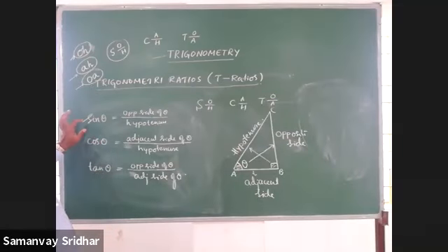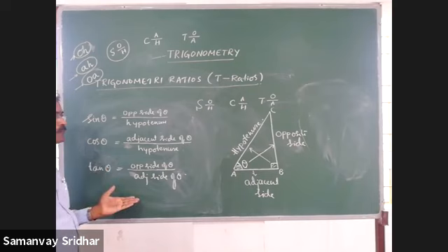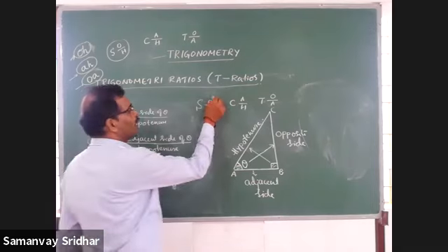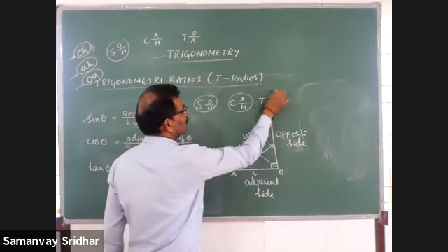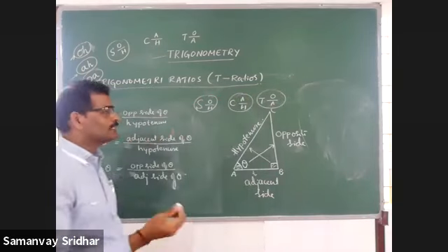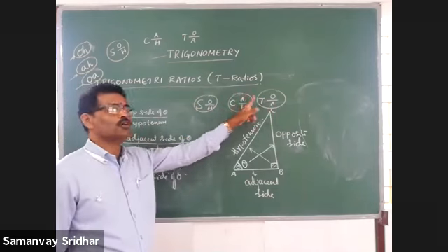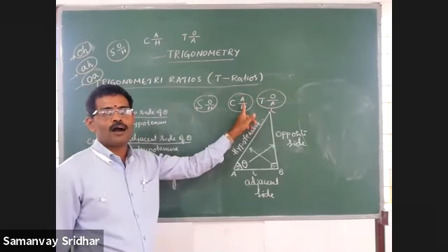Either you can solve it as sin, Oho; cos, Aha; tan, Oi. Sin is opposite by hypotenuse, cos is adjacent by hypotenuse, tan is opposite by adjacent. Or you can go for Soha, Kaha, Tova.